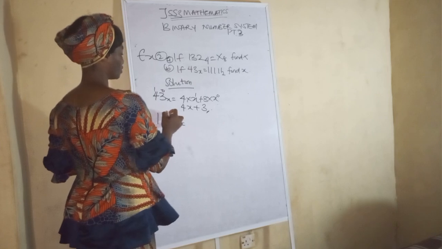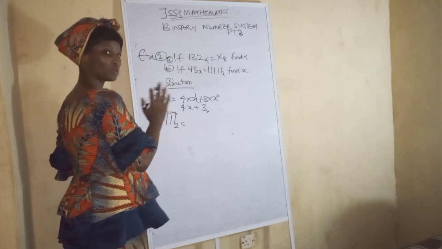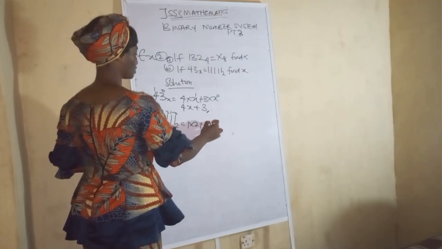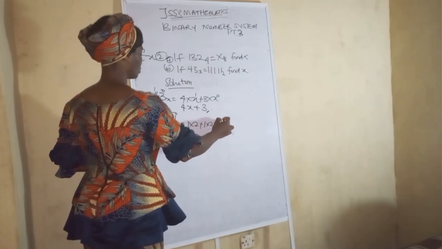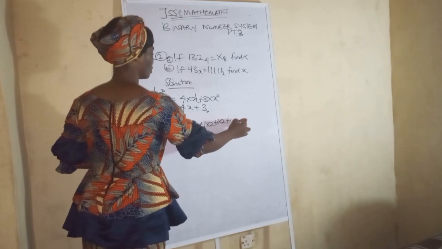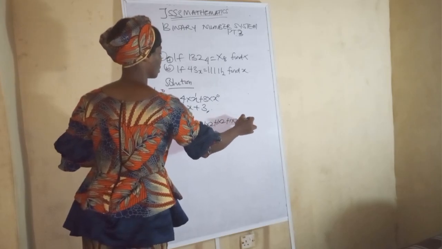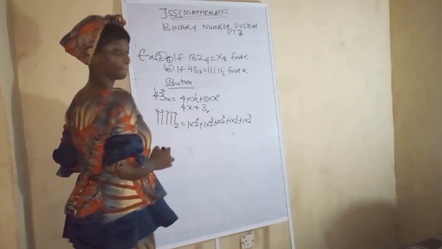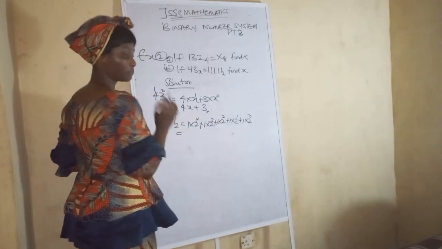So we have positions 0, 1, 2, 3, 4. If you do this one, you have a better understanding. You won't be confused. So we have 1 times 2 plus 1 times 2 plus 1 times 2 plus 1 times 2 plus 1 times 2. Okay? So we have positions 0, 1, 2, 3, 4. Alright, so we are on the same page, right?